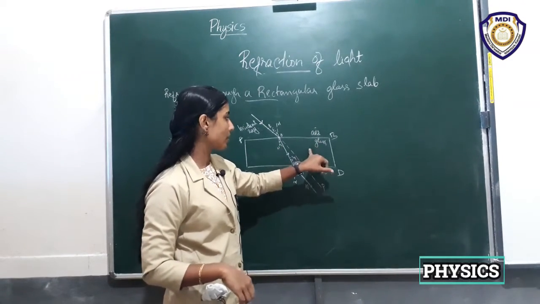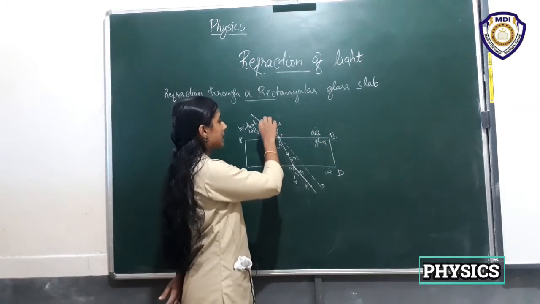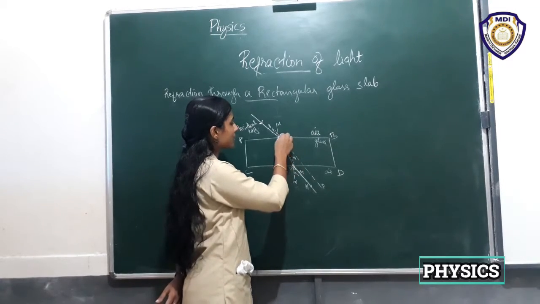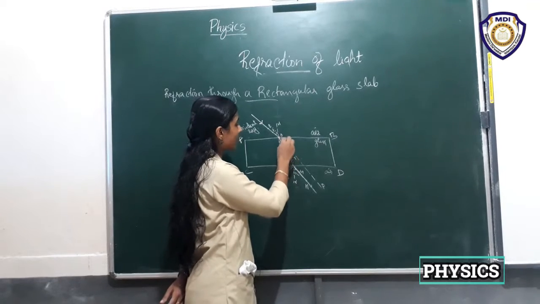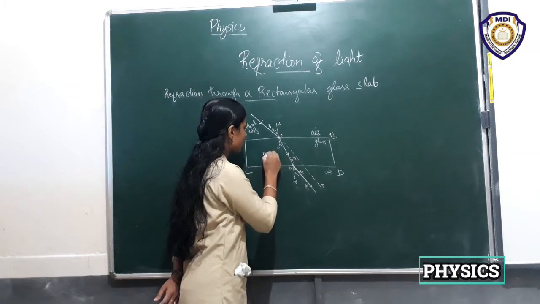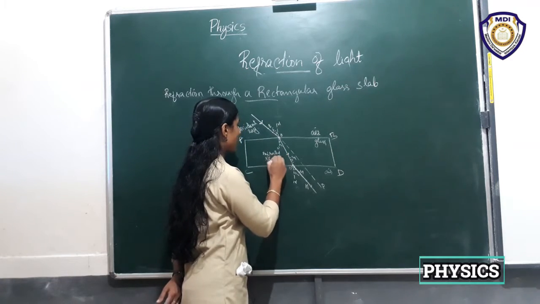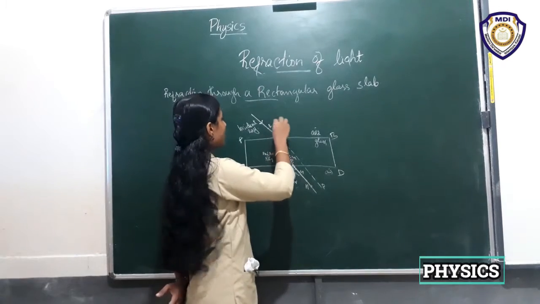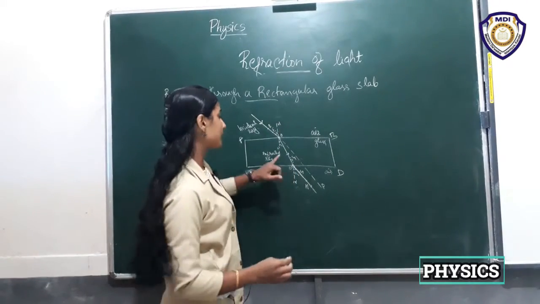Okay, this is a glass slab. So this is air and this is glass. When light travels from air to glass, it bends somewhat here, right? So this is the refracted ray. O dash is the refracted ray, and suppose this is EO. EO is the incident ray.